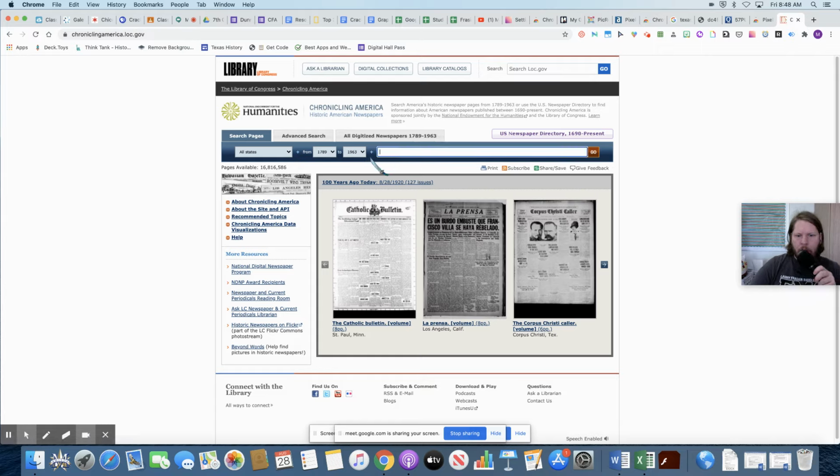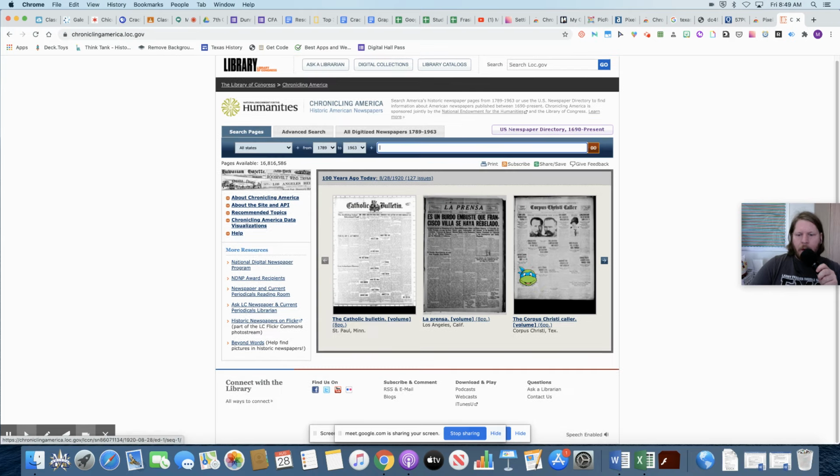You can also change the years. So if you know that the years of your event happened earlier or later, you can change this. This is 1789, so that's the very beginning of American history. You could change this all the way up to the time that you want, and then you can go through and change all the other options. Okay. Hopefully that helps a little bit. Newspapers are always a good place to look. You are going to have to read a little bit in there, but I can try to help you. Okay.